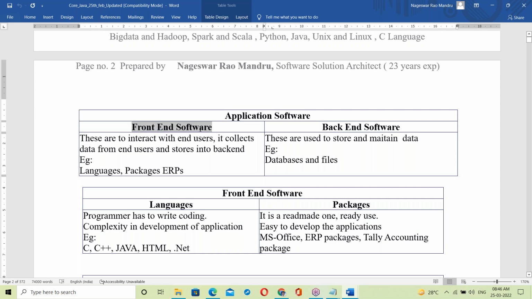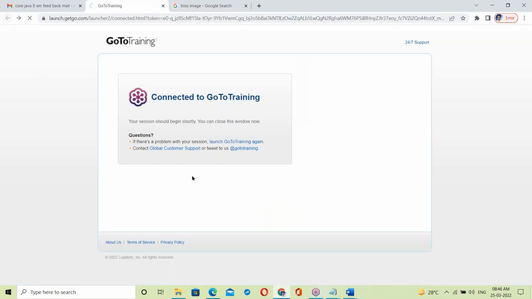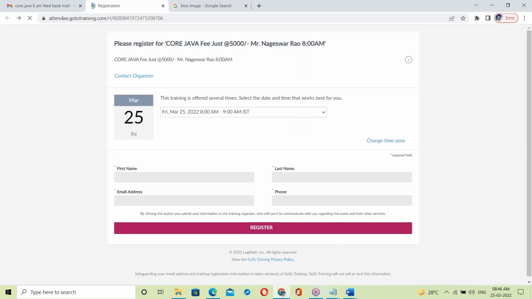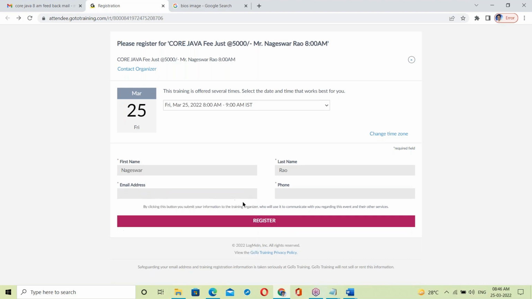So what is front end? What is back end here? Front end, see here. What we can see is a front end. This registration form is a front end form. This form is taking your data, collecting data from you and storing it at some location. This is called front end.